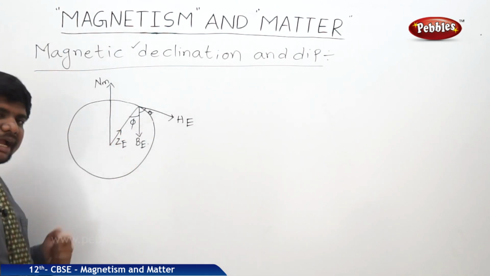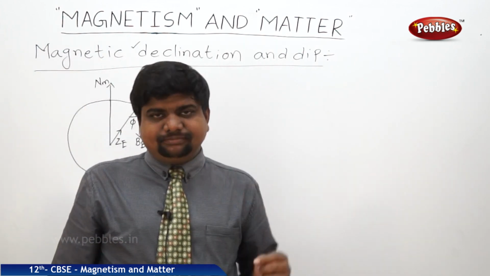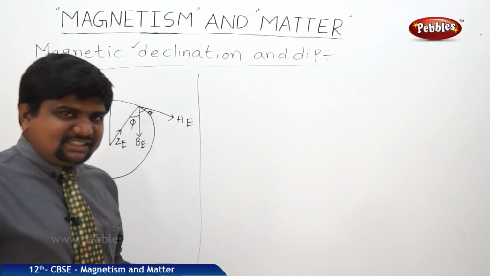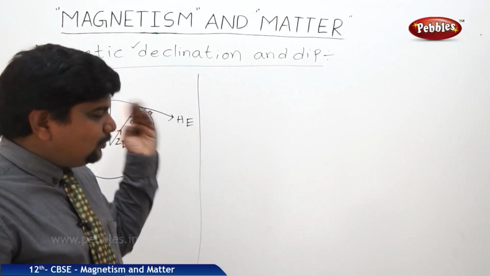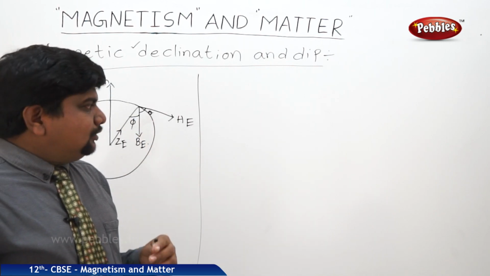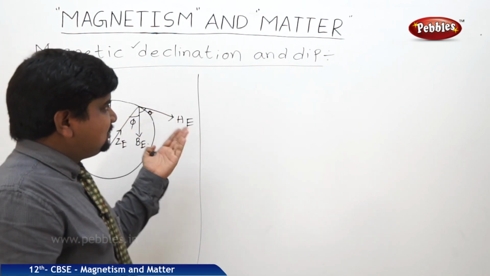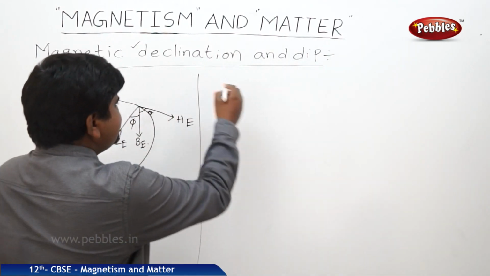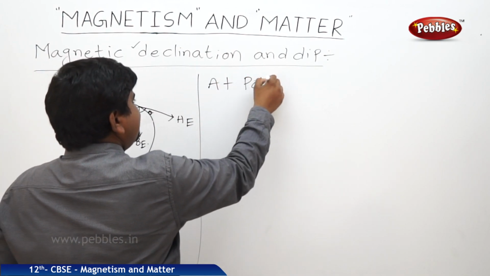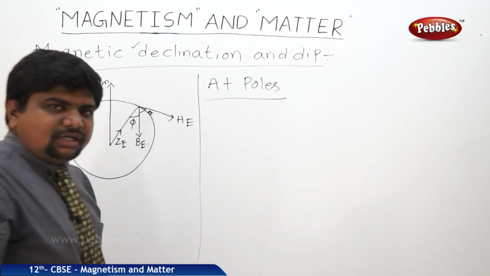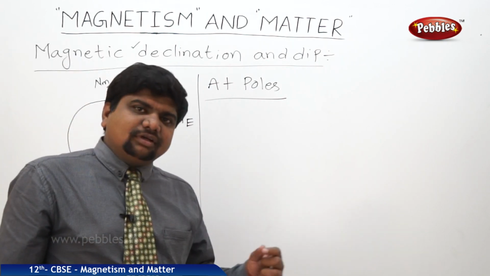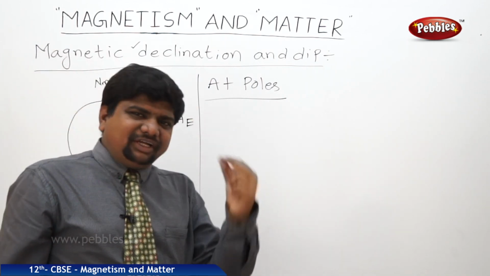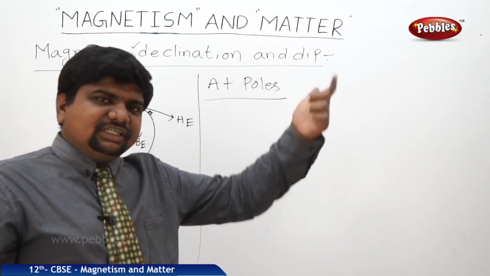So what will happen when a magnet is placed at the poles? At poles, the magnetic behavior is very small to exist, because at poles the g value also increases. If the g value increases, there is a different situation with respect to the magnetism. So at poles, the magnetic field lines appear to be converged or diverged from a common point, because the magnetic field strength is very particular about one position and at the remaining positions it is very negligible.